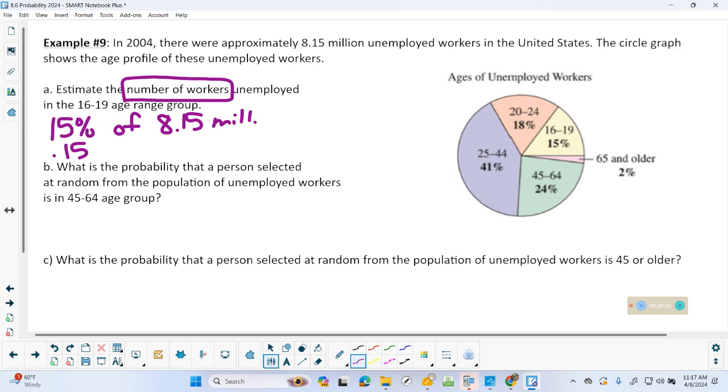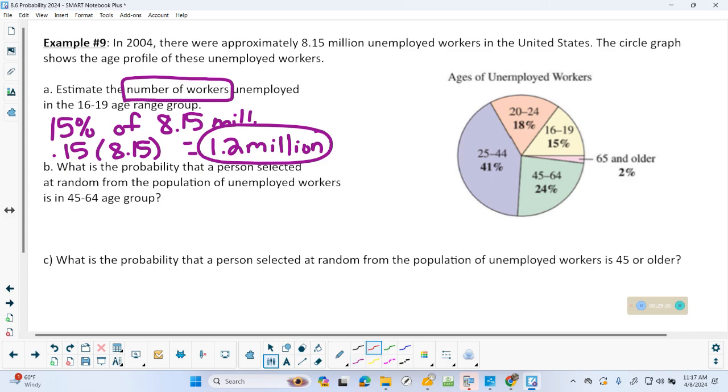Multiply, just multiplied it together. So punch that in. What's 0.15 times 8.15? Round to whatever, I don't care. 1.2. And I'm just going to label that's in millions. So just notice they got fancy and you actually are not giving a probability there. You're telling how many workers.